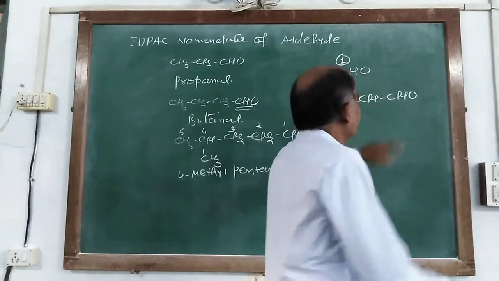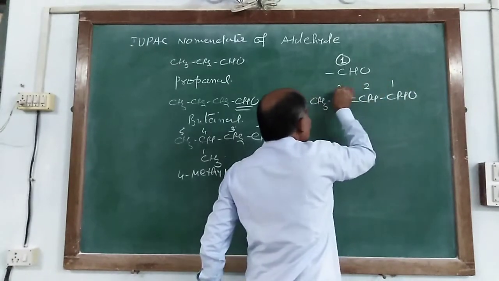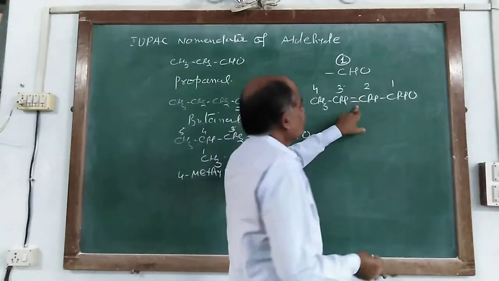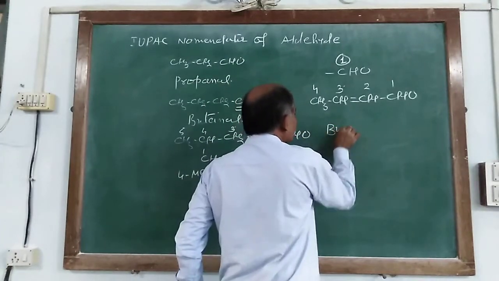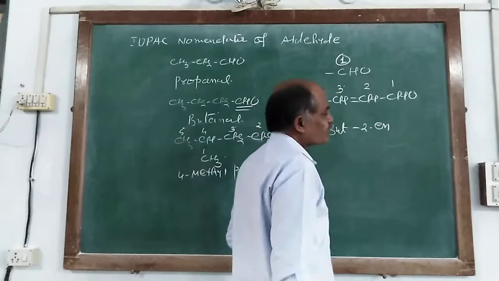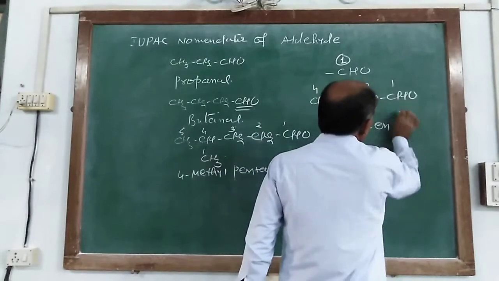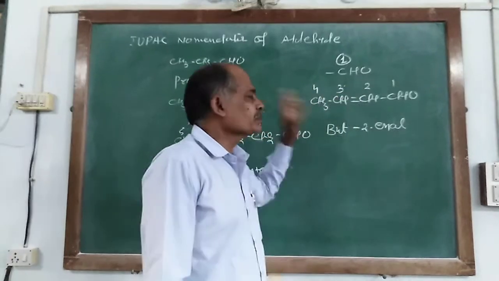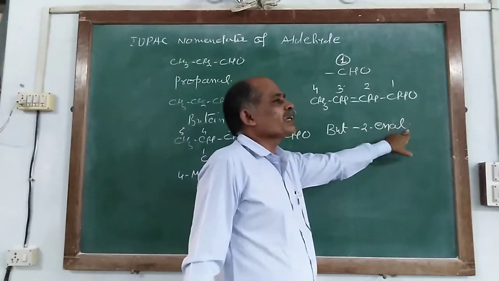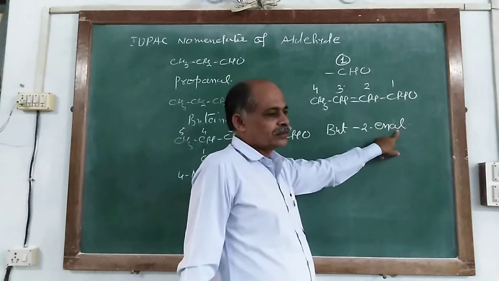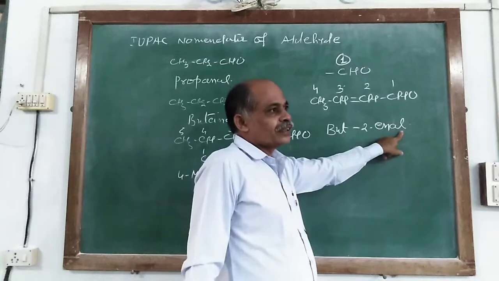So priority is given to the aldehyde, numbering 1, 2, 3 and 4. So it is named as but-2-enal.